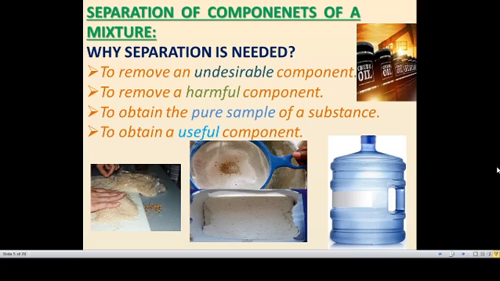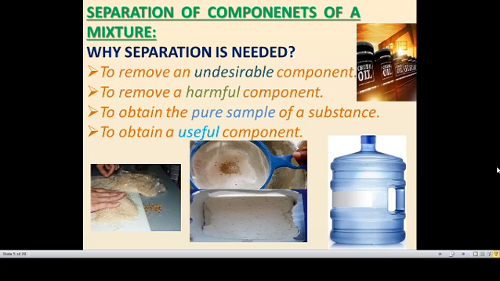If we are eating a particular thing and some harmful substance is mixed in, if we eat it, it will cause stomach ache or other health issues. So we have to remove that harmful component, and also we need a pure sample. We have to use a pure substance, right? So we have to obtain a pure sample, so separation is needed. And also to obtain a useful component, it should be useful.